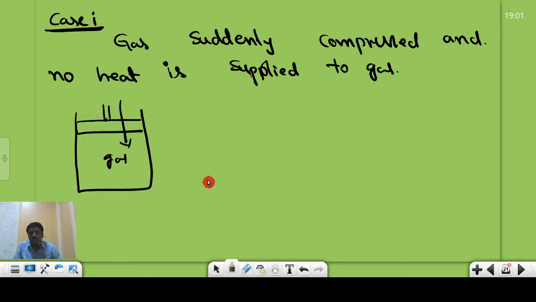If we are not supplying any heat energy to the system, the change in heat energy of the system must be zero, that is dq must be 0. So q must be constant. As we compress the system, the temperature of the gas rises, so dT is not equal to 0. Then what happens to the specific heat capacity?